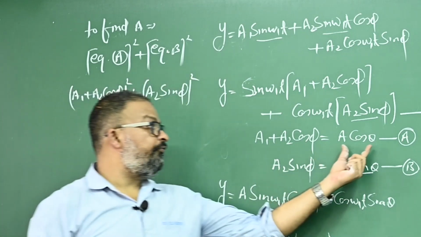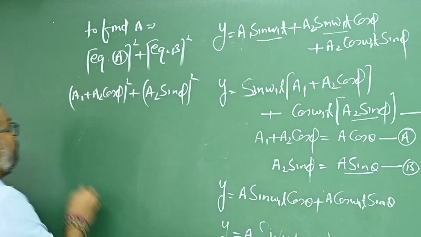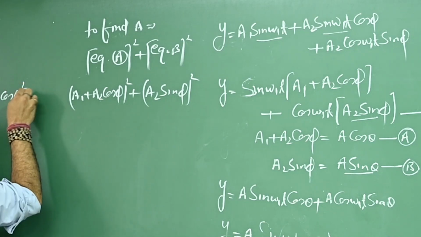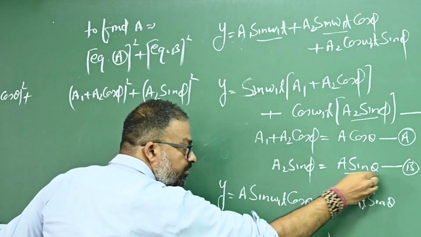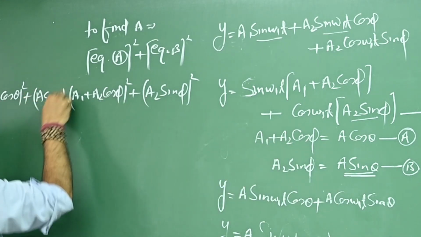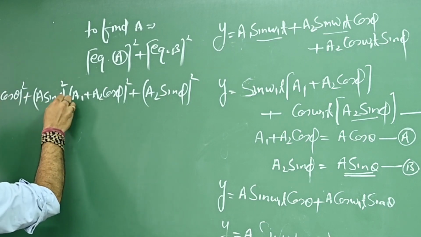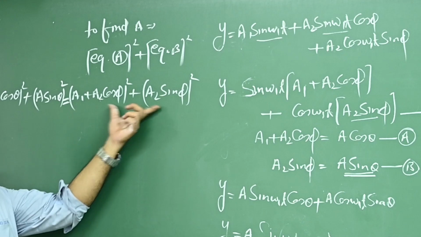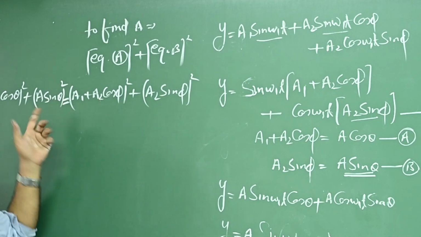Now the right side of the first equation is what? (A cos theta) whole square plus (A sin theta) whole square, and these are equal. I just put this in the right and this in the left hand side, nothing else.